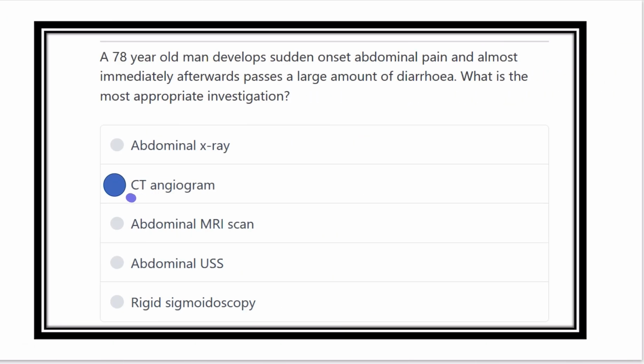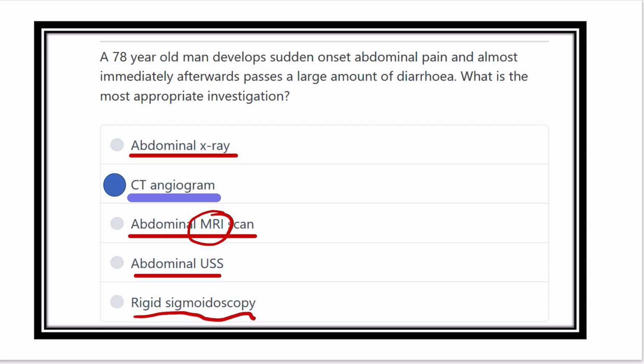So what is the investigation? The investigation is the CT angiogram. The other options here, such as the abdominal x-ray, are not correct because an abdominal x-ray cannot give information regarding the vessels. Abdominal MRI scan: MRI of the abdomen is usually less sensitive because of bowel peristalsis movement, and for MRI scan, fixed tissues are better visualized. And abdominal ultrasound also gives very little information.